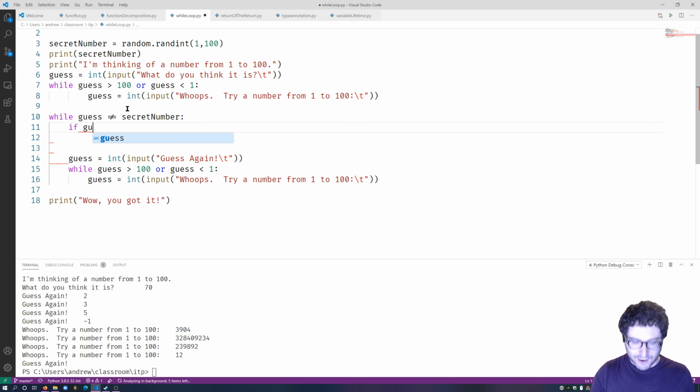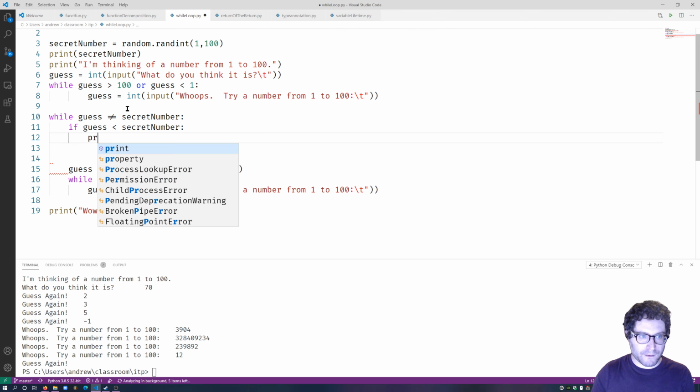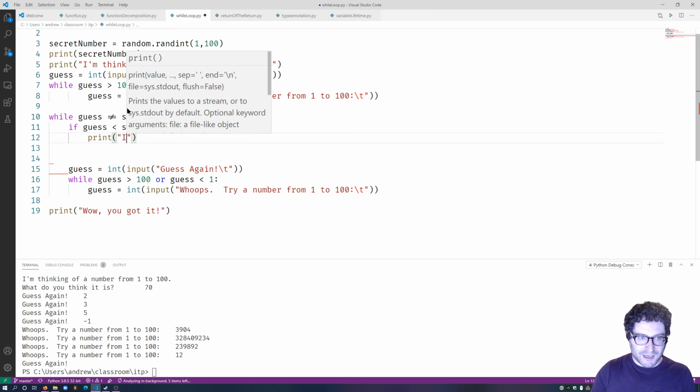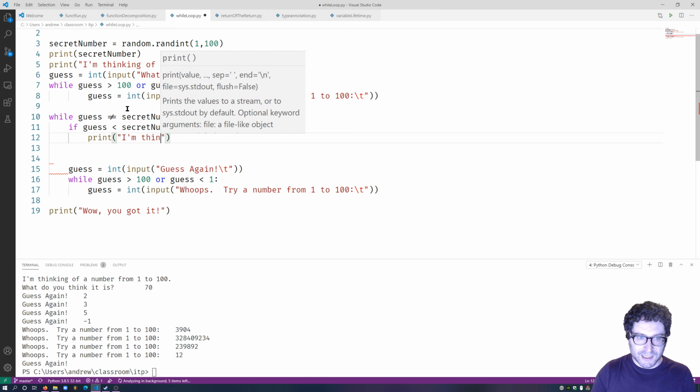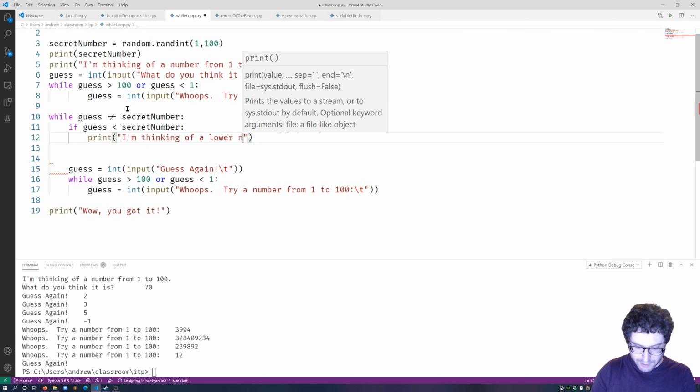If our guess is less than the secret number. So we already know that it's not equal to the secret number if we're inside this loop. So if it's less than the secret number, we'll print out, I'm thinking of a lower number.